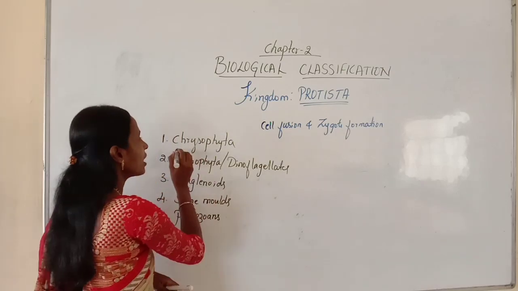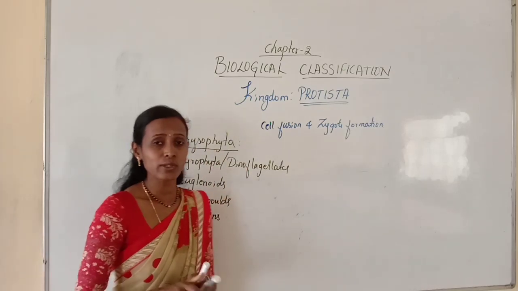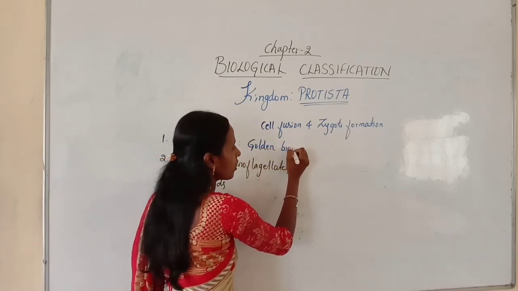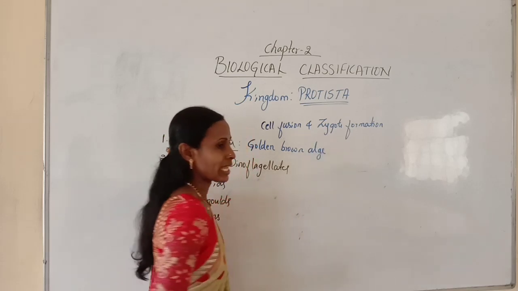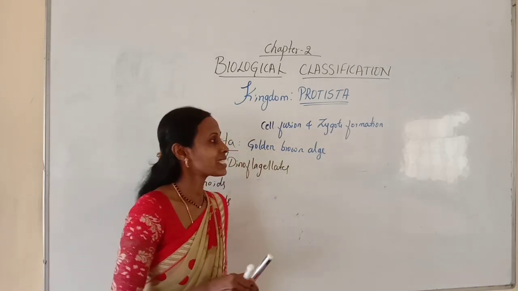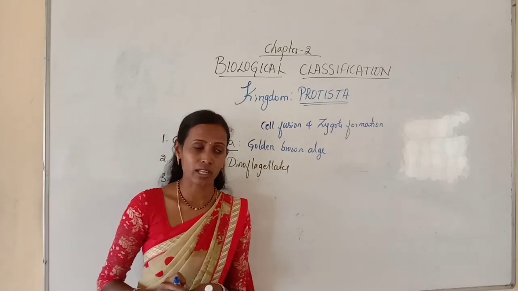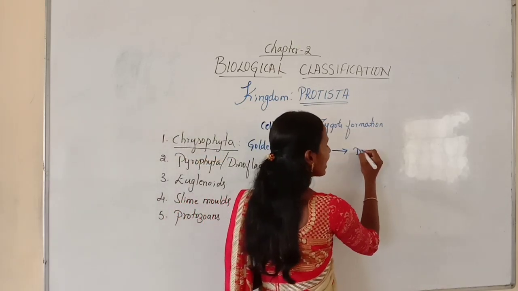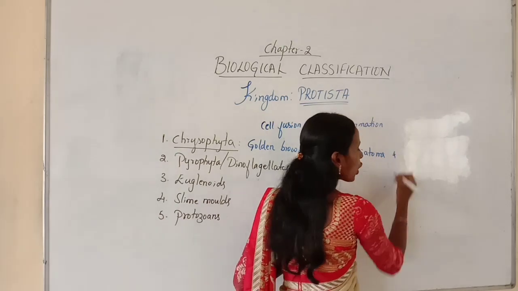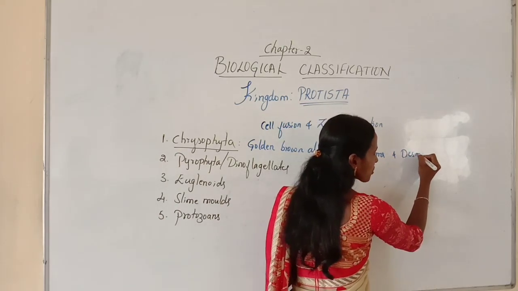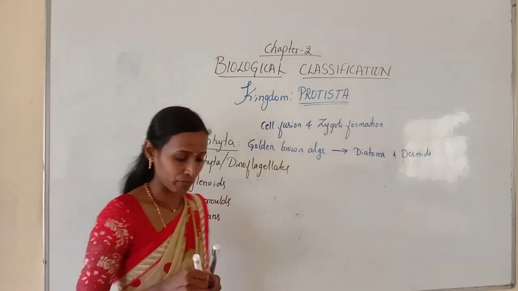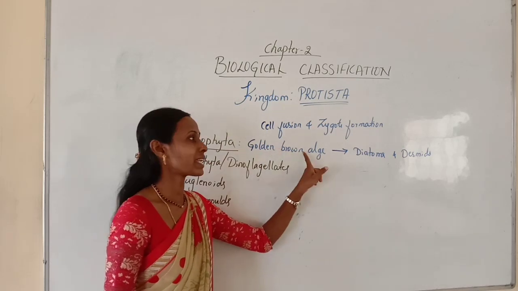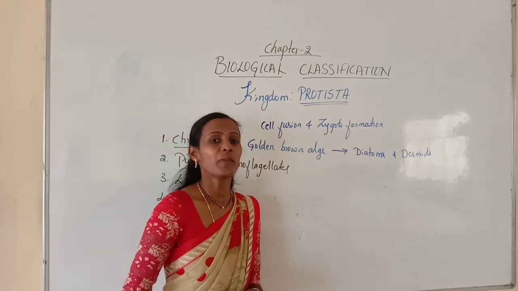First we will discuss Chrysophyta. This Chrysophyta can also be called golden brown algae. As you know, cyanobacteria is also called blue-green algae. Similarly, here Chrysophyta is also called golden brown algae, and this group mainly includes diatoms and golden algae called desmids. So the examples are very, very important for this classification.